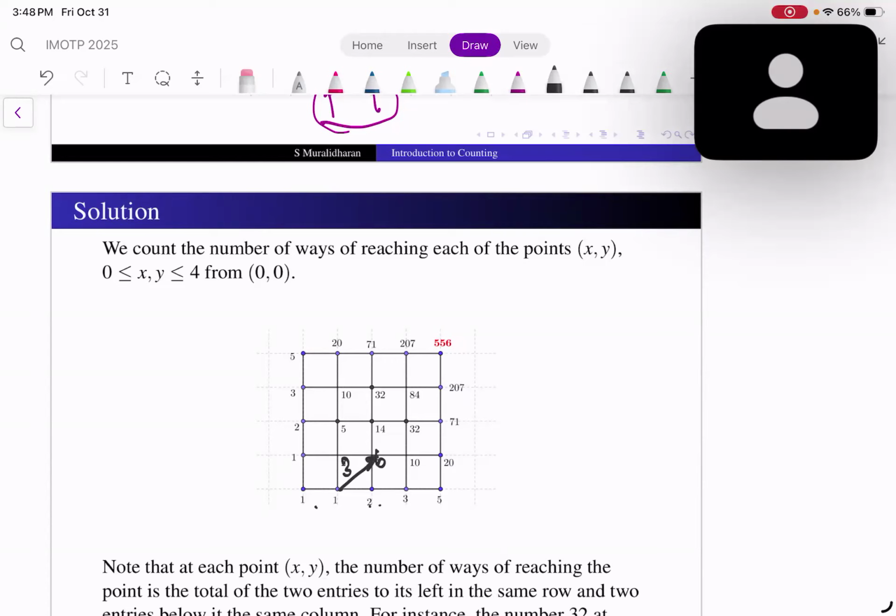So depending on how the jump happens. Sir, isn't it 7? Because there's a 1 before the 3. The 2 can come from here only, right? So we can also go up or right. And the one below it is 2.